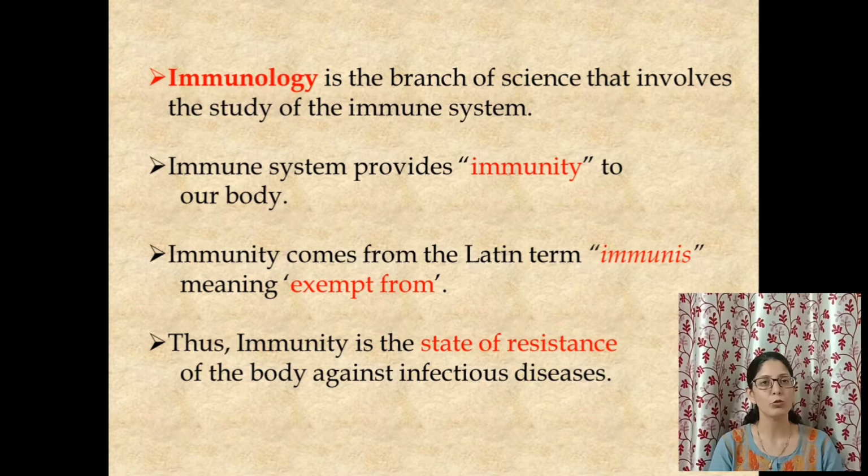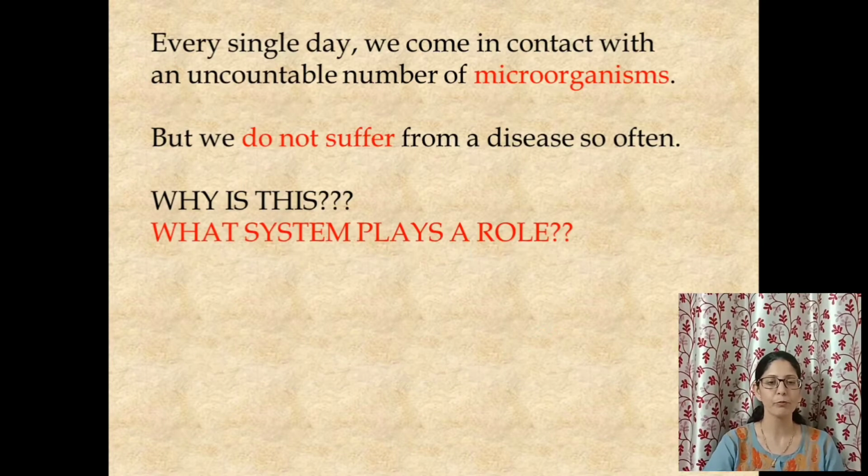So basically, to summarize it, immunity is the state of resistance or the state of protection given to your body against infectious diseases. Okay, so are we clear on what is immunity? So immunity is the state of resistance or the state of protection given to our body against infectious diseases. Right. So let's go to the next part now.